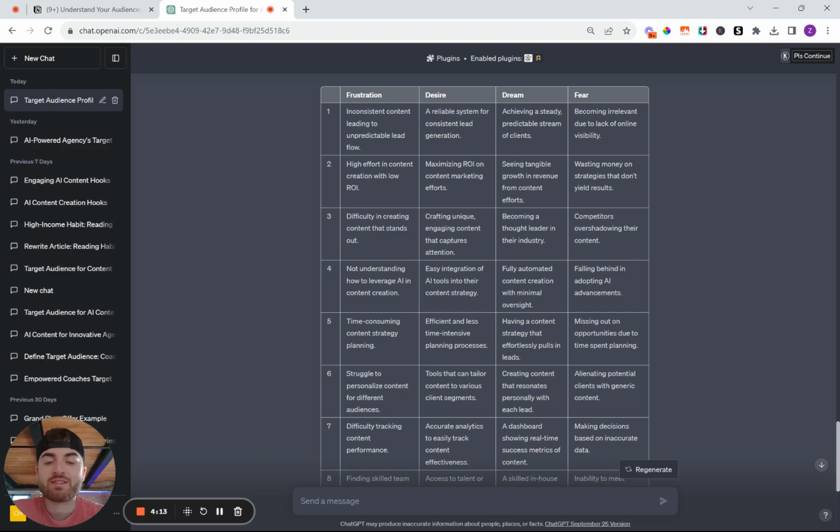And then for the 10 desires, here is a reliable system for consistent lead generation. True. Maximizing ROI on content marketing efforts, crafting unique, engaging content that captures attention, easy integration of AI tools into their content strategy. And then their dream, achieving a steady, predictable stream of clients. Very true for a lot of you. Seeing tangible growth in revenue from content efforts, becoming a thought leader in their industry. And then some fears are becoming irrelevant due to lack of online visibility, wasting money on strategies that don't yield results. That is very true for a lot of you. Competitors overshadowing their content, also true. Falling behind on adapting to AI advancements.